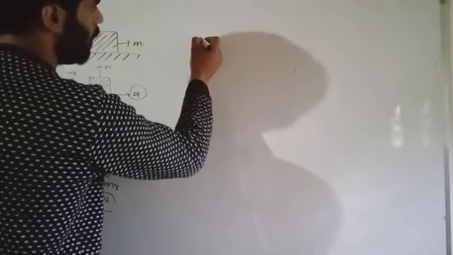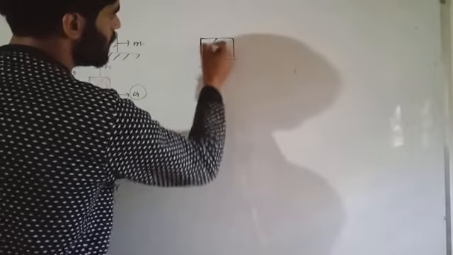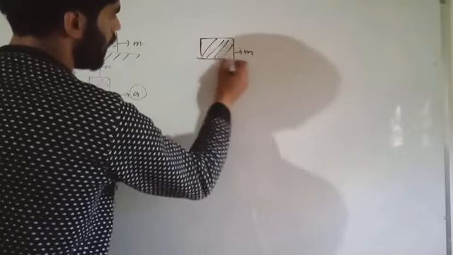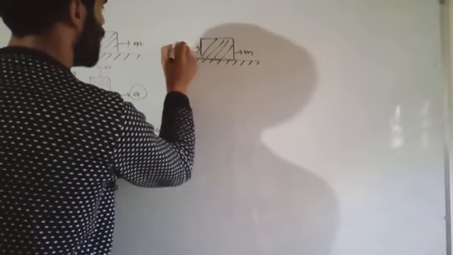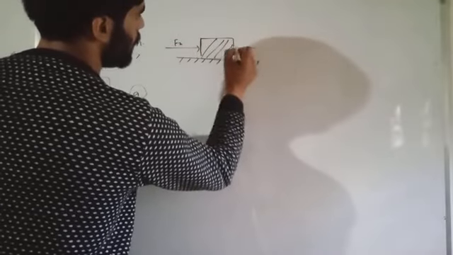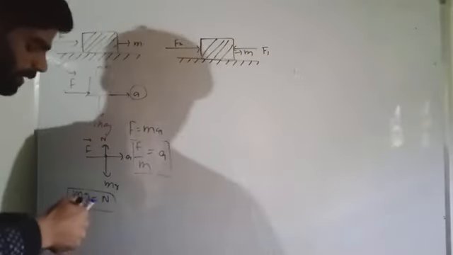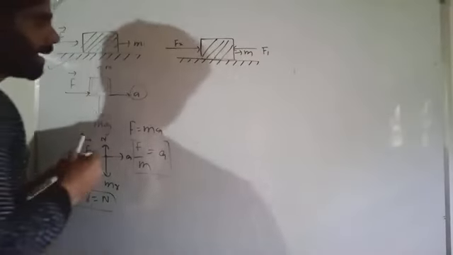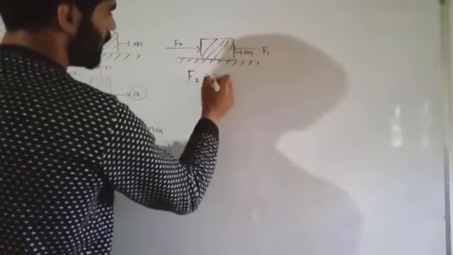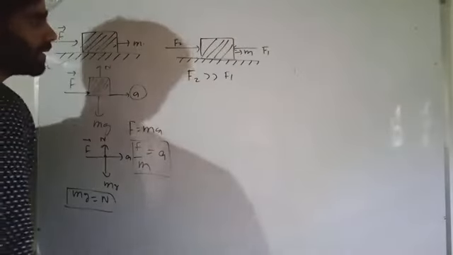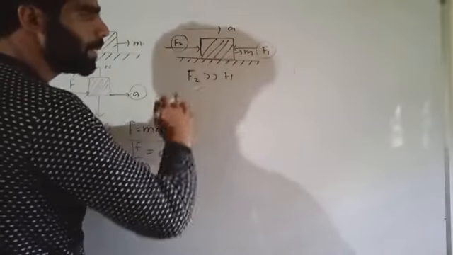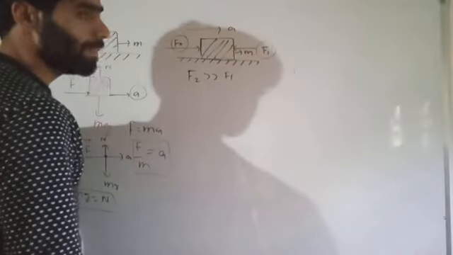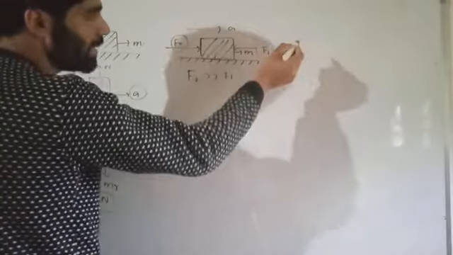This was the first example. Second, if I take the same body of mass m placed on the surface, and I apply force F2 here and F1 here, two forces on this same body, what will happen? I suppose that F2 is greater than F1. Then the acceleration of the body should be in this direction because F2 is greater than F1. If F2 is 15 Newton and F1 is 10 Newton, then 15 minus 10 is 5. The net acceleration of the body should be in this direction.